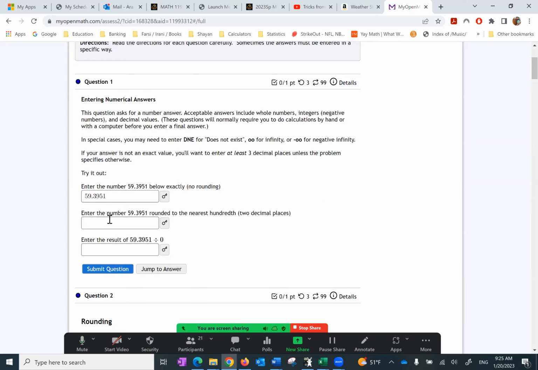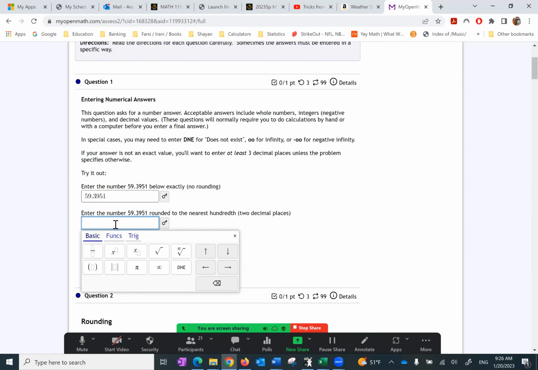The next one says, enter the number, but round it to the nearest hundredths. That means I look at number 9, and next to it is 5. I'm going to go up. So it becomes 59 point, and it's going to be, when 9 goes up, becomes 0, and 3 becomes 4, so 40.